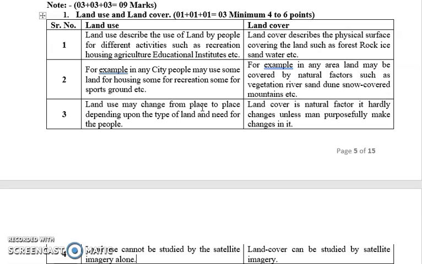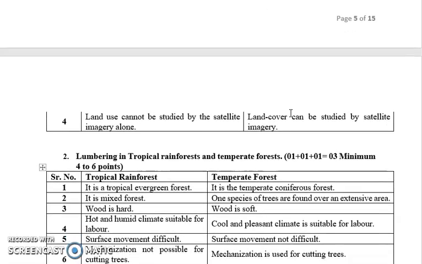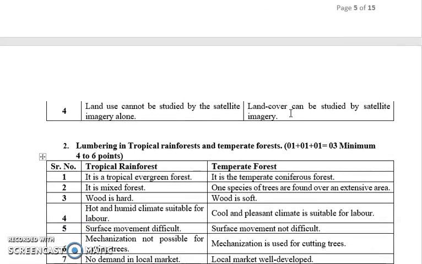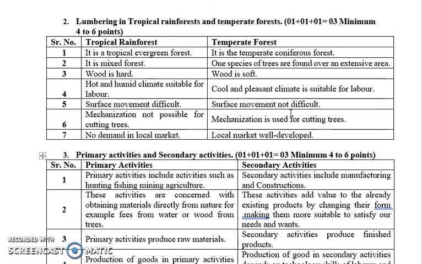You can see agriculture, residential, commercial. It changes from person to person and place to place according to development. Whereas land cover is natural, it is most probably not changed. Land use cannot be studied by satellite, and land cover can be viewed by the satellite.